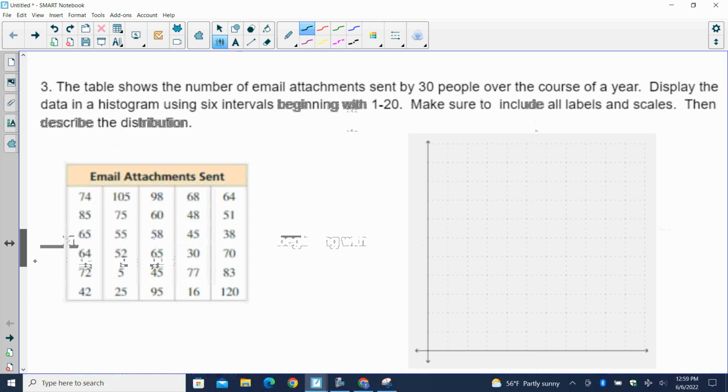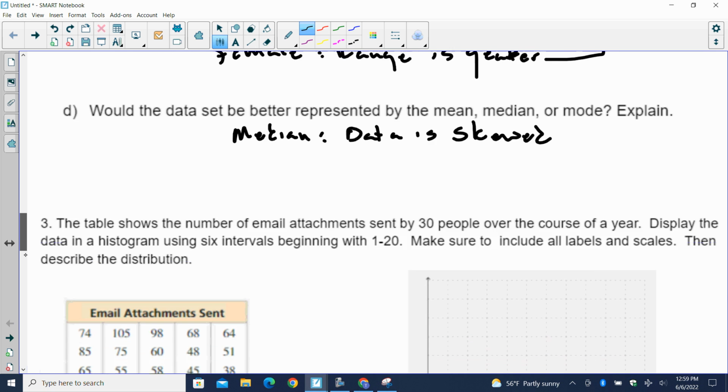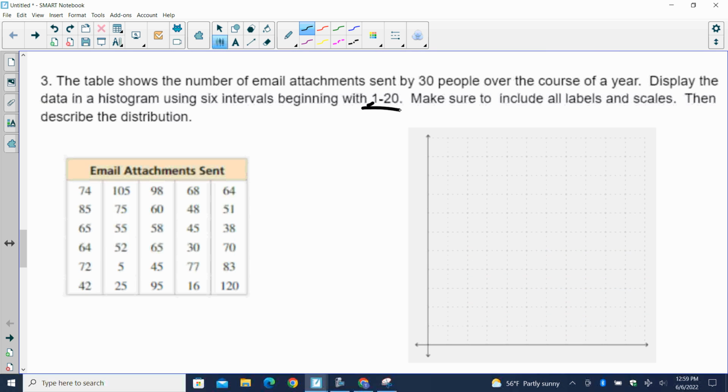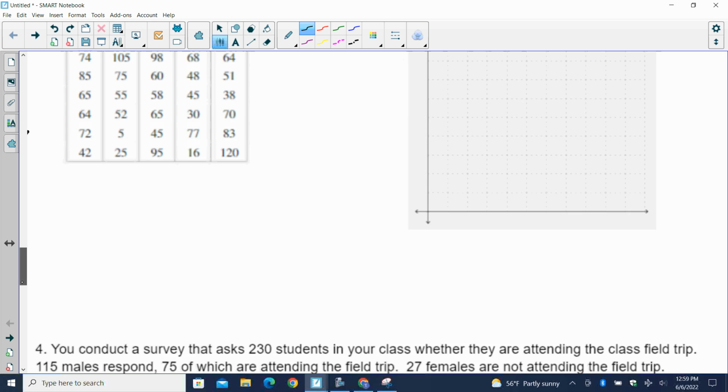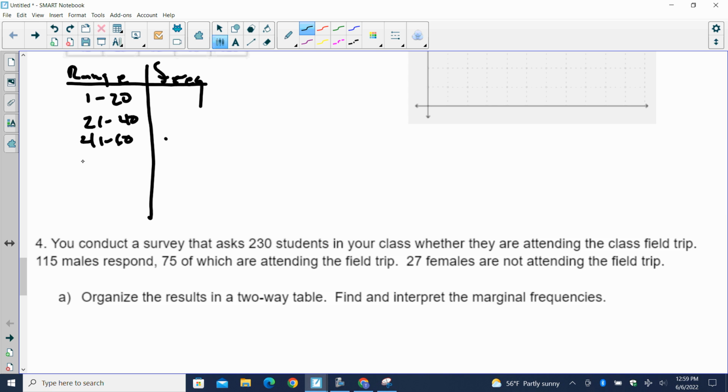Question 3. We're going to make a histogram, 30 people. We have an interval. First interval goes from 1 to 20, and so on. So I'm going to make a little frequency distribution chart. I'm going to do a range of numbers and frequency. The first one was 1 to 20, so my next one is 21 to 40, and then 41 to 60, 61 to 80, 81 to 100, 101 to 120, and that's all I need.